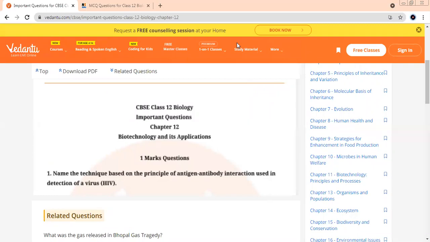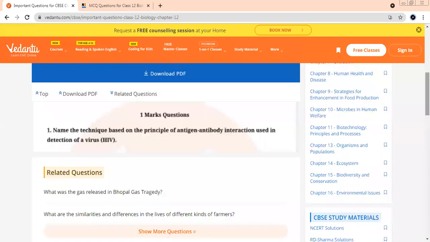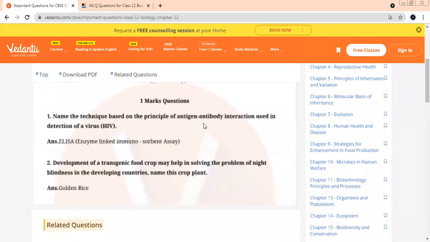Students, another additional questions. This time I have the answers as well with you. Let me revise them with you. Okay. And then once I discuss 5 or 6, then again I'll ask you. My main purpose is that you learn the answers here only while we are discussing. Name the technique based on the principle of antigen antibody interaction used in the detection of HIV.